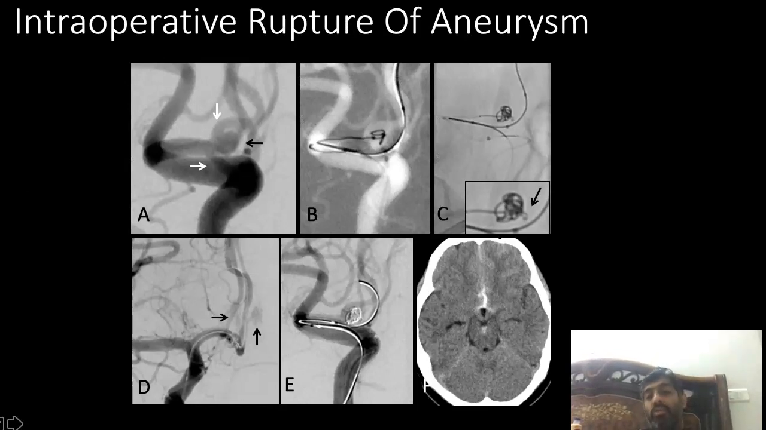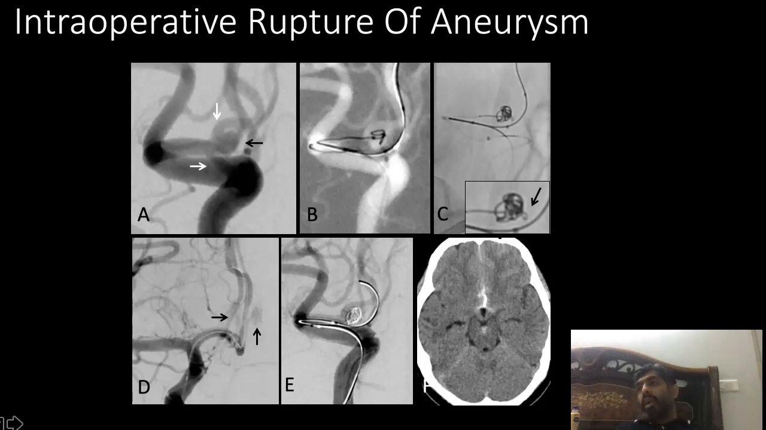So come to the complications. I will say the most important and dreaded complication as regards aneurysm coiling is intraoperative rupture of the aneurysm. So if you see this slide, this is the aneurysm, and this is the coil which is going in. If they have started putting this coil inside the aneurysm and this coil loop goes out, you see this extravasation of dye.